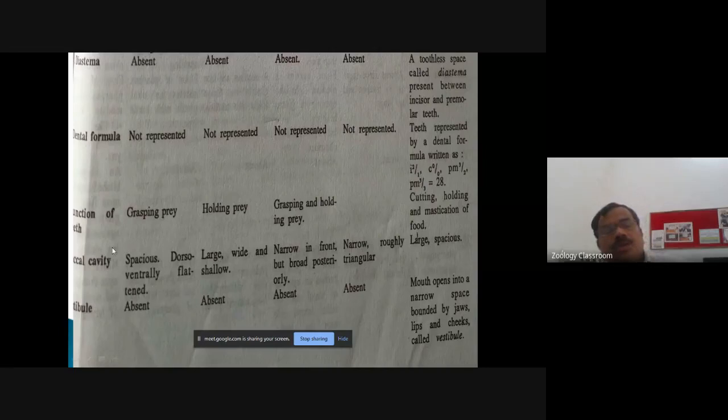Now, function of the teeth. Okay, in Scoliodon, the function of teeth is grasping the prey. In frog or in amphibian, it is holding the prey.